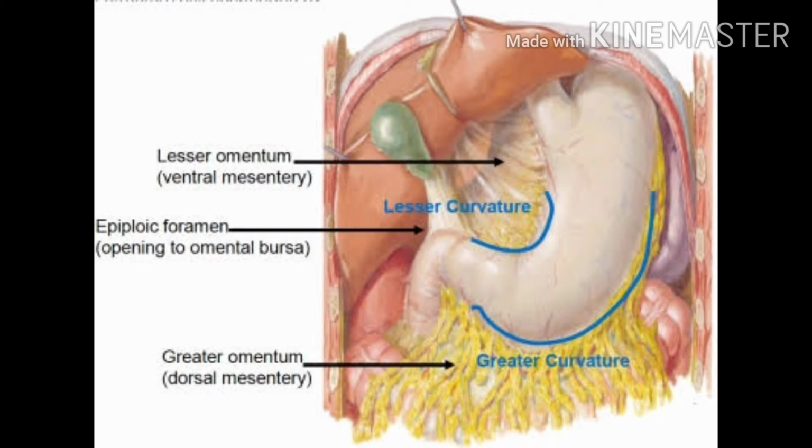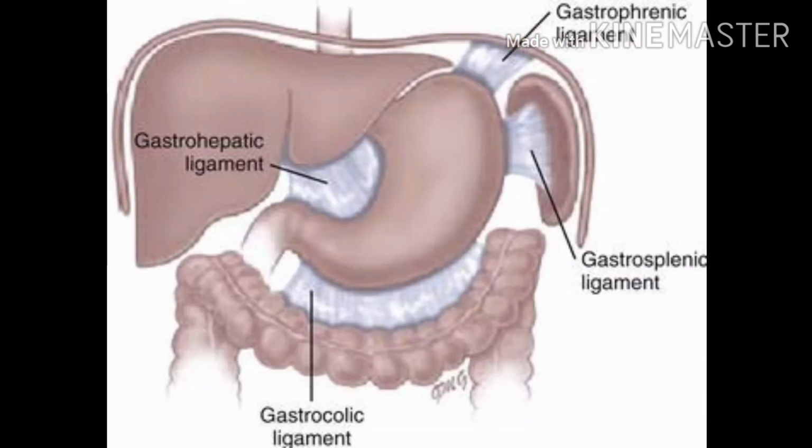The greater omentum, which is a fold of peritoneum, extends from the lower two-thirds of the greater curvature to the transverse colon. The gastrosplenic ligament is a peritoneal fold that extends from the upper one-third of the greater curvature to the spleen near the hilum of the spleen. The gastrophrenic ligament extends from the uppermost part of the fundus to the diaphragm. These are the peritoneal relations of the stomach.